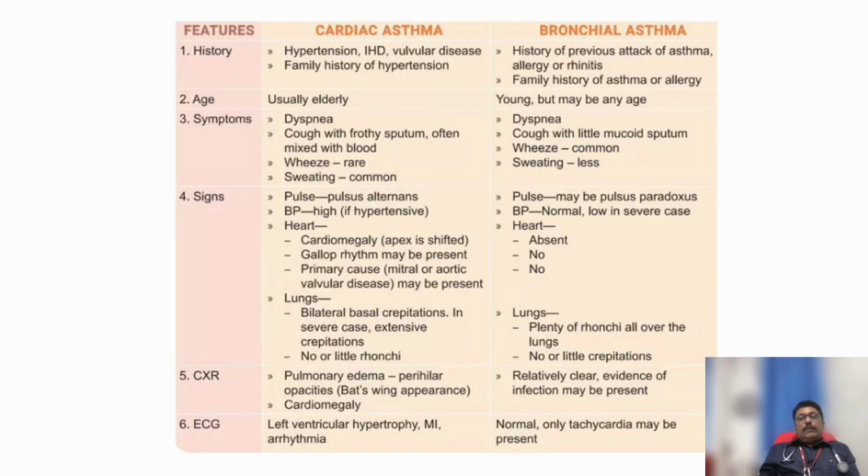Now, when a patient comes with breathlessness to the emergency room, we have to always see whether it is a respiratory cause or a cardiac cause. In respiratory causes, mostly like asthma or COPD, history is very important. Here also history is very important, whether the patient is having chest pain, orthopnea, PND history, ECG changes, all these things are important.